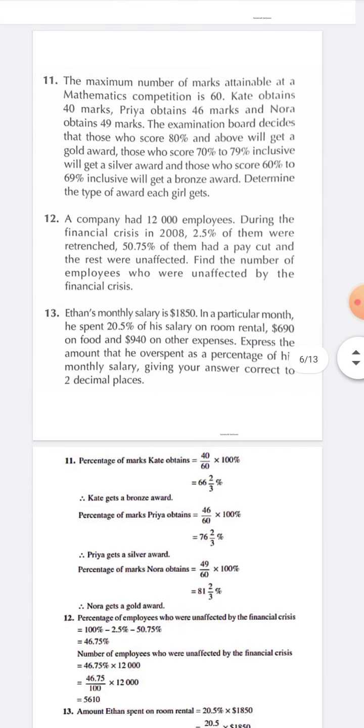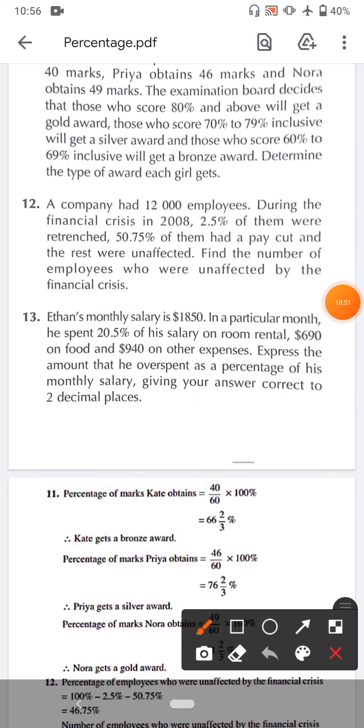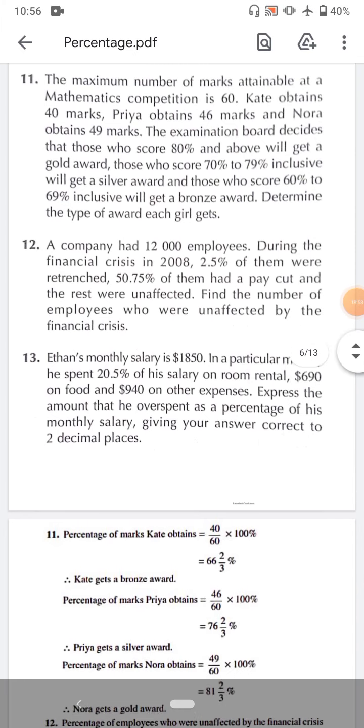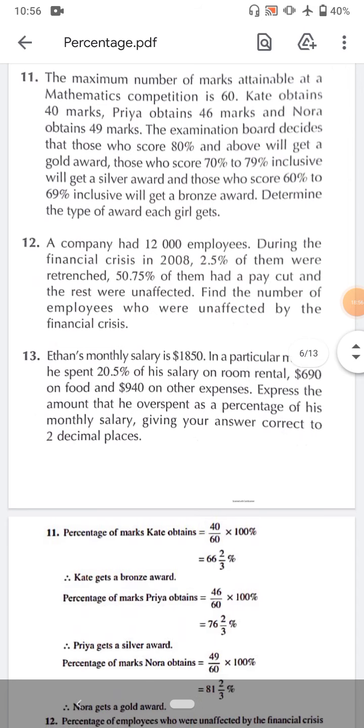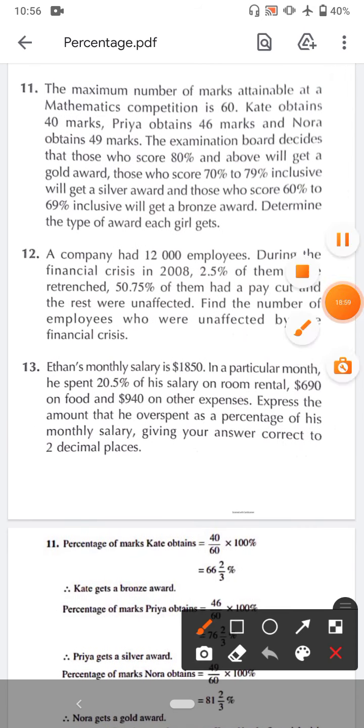Next question is: the maximum number of marks attainable at a mathematics competition is 60.